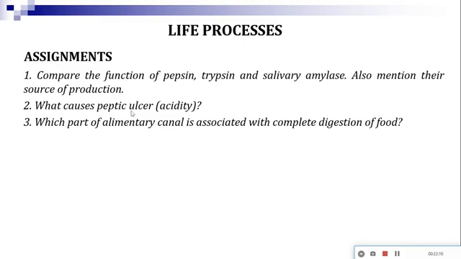What causes peptic ulcer or acidity? That means you have to write about the secretion of the HCl, how more secretion or deposition of the HCl destroys the inner wall of the stomach. That thing you need to write. Then, which part of the alimentary canal is associated with the complete digestion of food? The longest part of the digestive system. You have to name it.